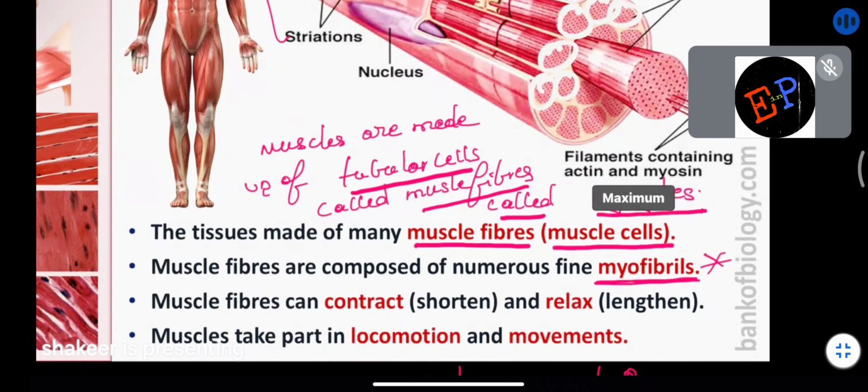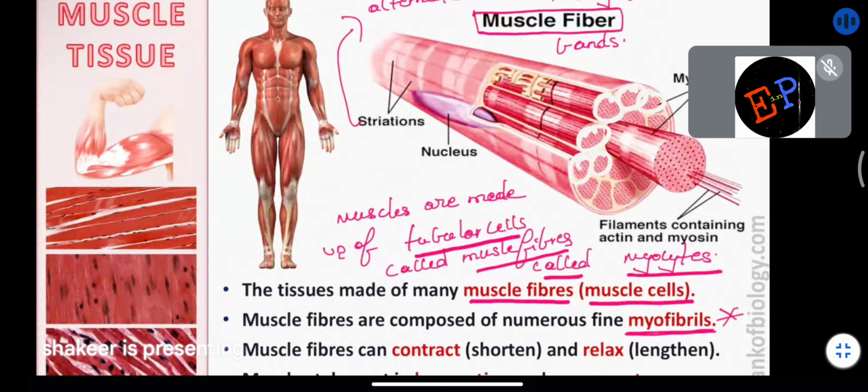So muscle fibers can contract as well as relax. That means they can reduce their length. They cannot elongate, but they can reduce their length, and they can go back to their normal length, which is called relaxation. Muscles take part in locomotion and movement. Already we know muscles are responsible for locomotion, movement, and performing different functions of day-to-day life.